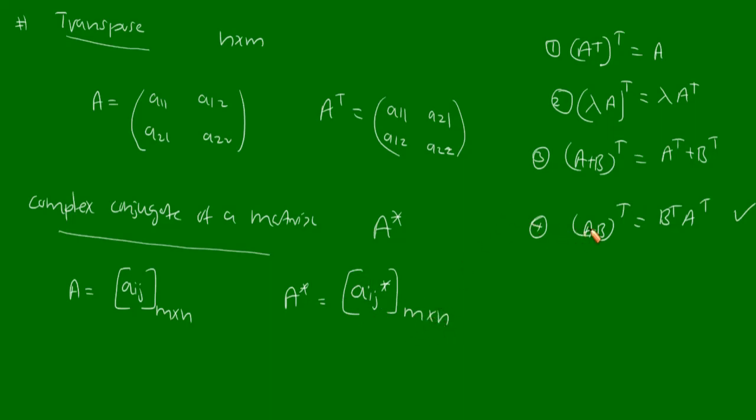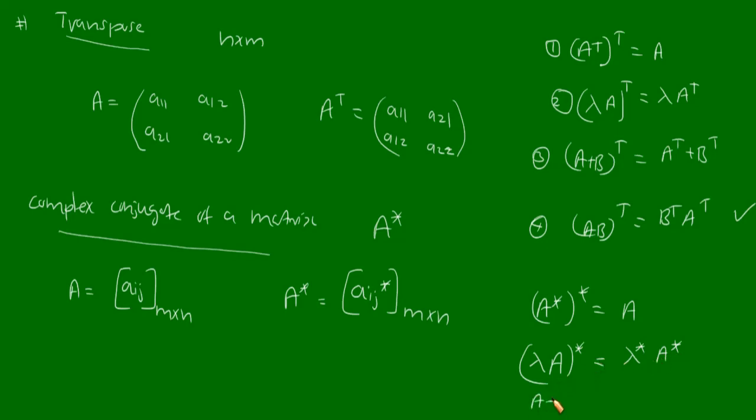Now, similar to the transpose, here also we have certain properties. The first property, A complex conjugate whole complex conjugate is equal to A. Second, if you have a number lambda and a matrix A, then lambda A whole complex conjugate will be equal to lambda complex conjugate into A complex conjugate.